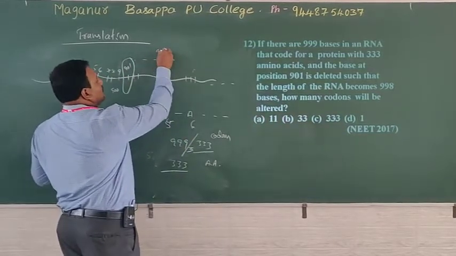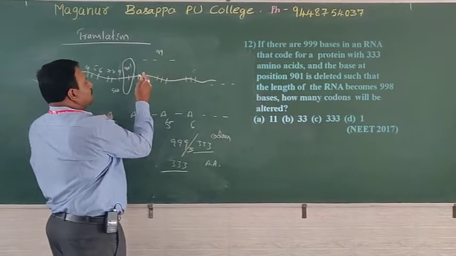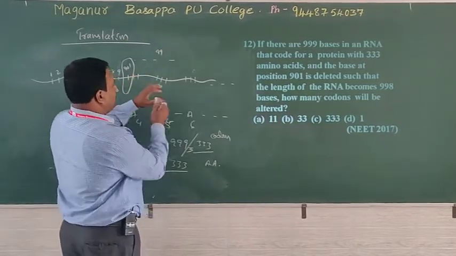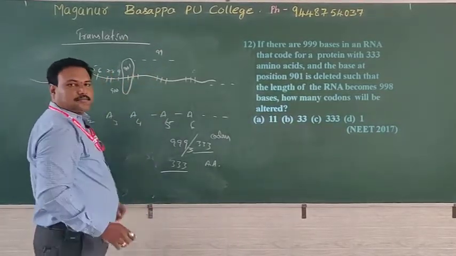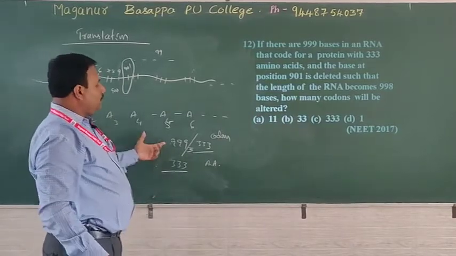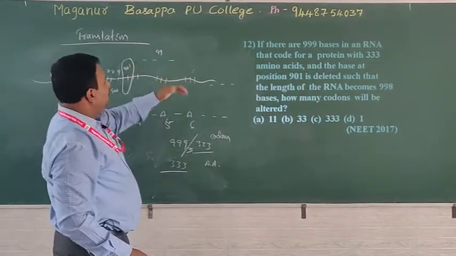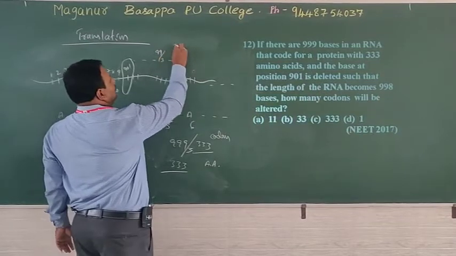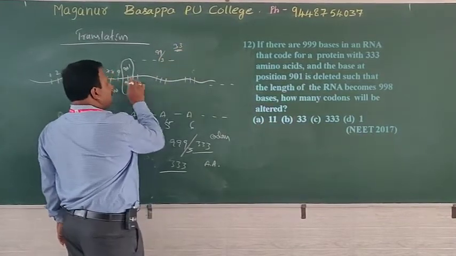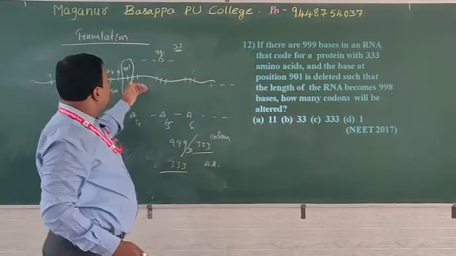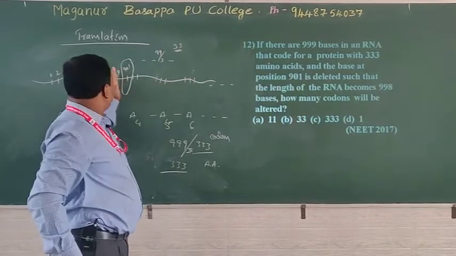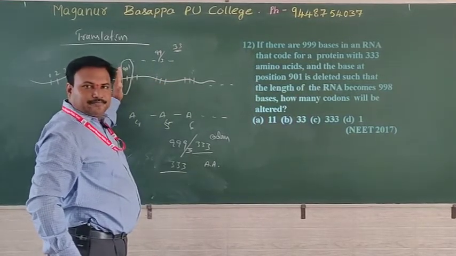Still there are 99 after position 900. One is removed, that means 98 remain. How many codons are there for 99? Again, divide by 3. There are 33 codons after the 900 position.